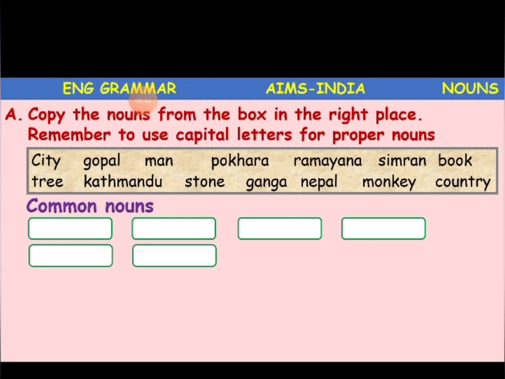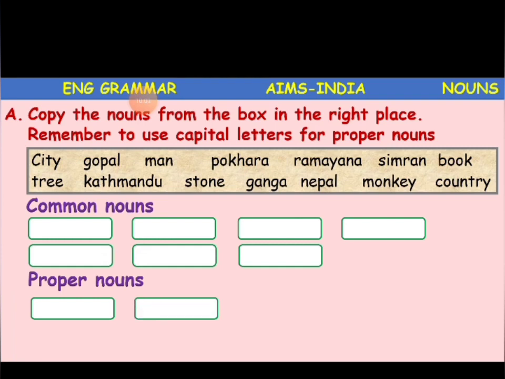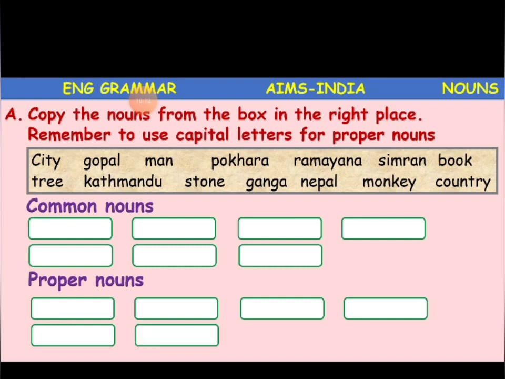And then what is there? Proper nouns, next one. We have to identify the proper nouns and just write them under proper nouns. And proper nouns, how do we have to write? How do we have to start the proper noun? With the capital letter. Always with the capital letter for proper nouns. Okay, children? Okay, now we'll just do the work.